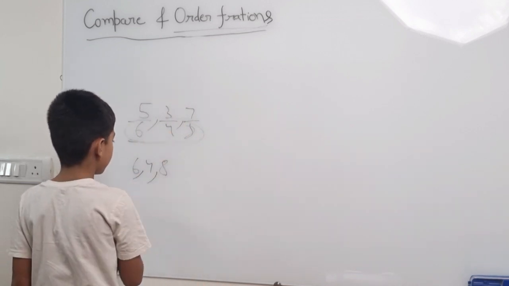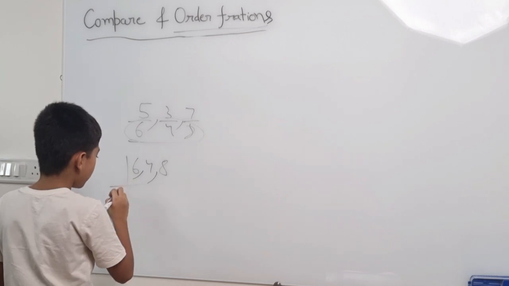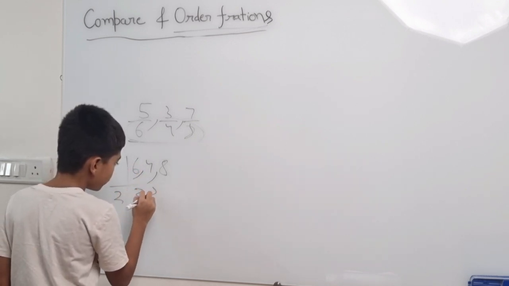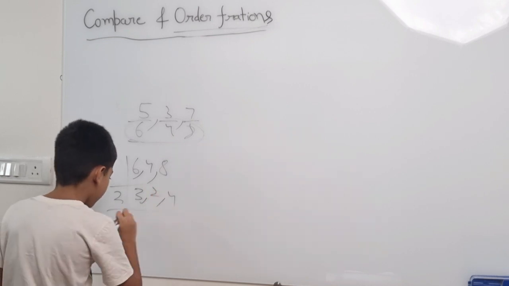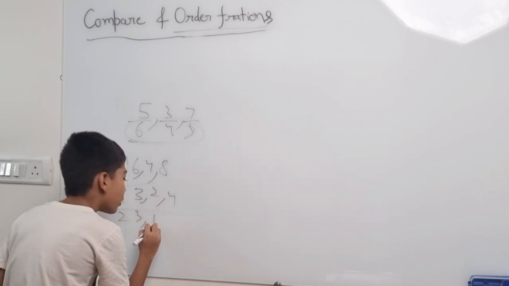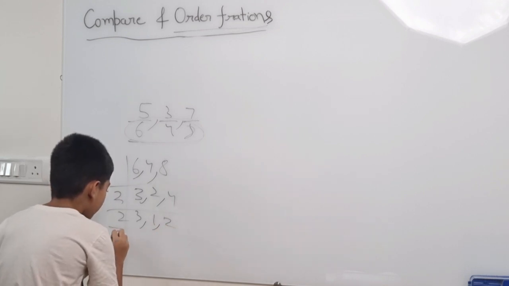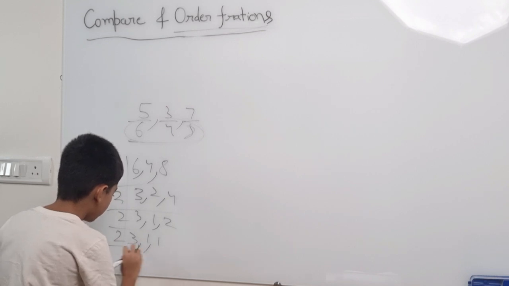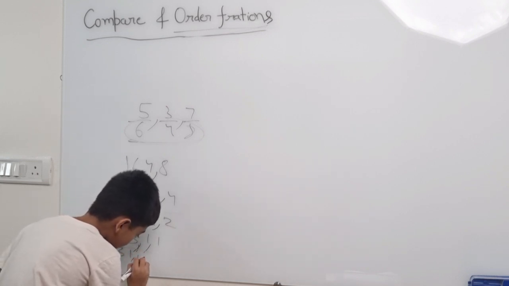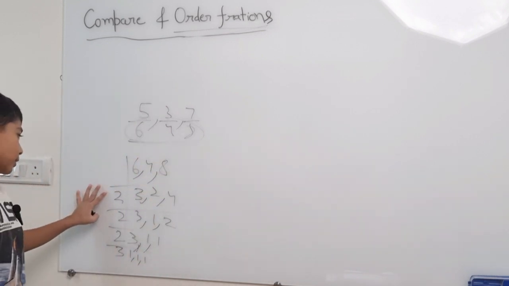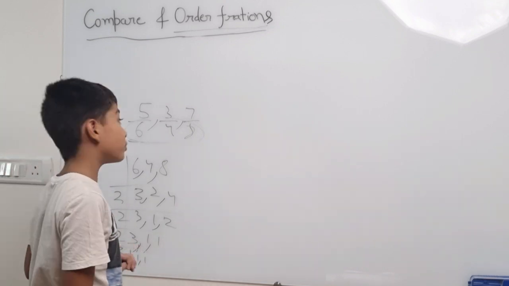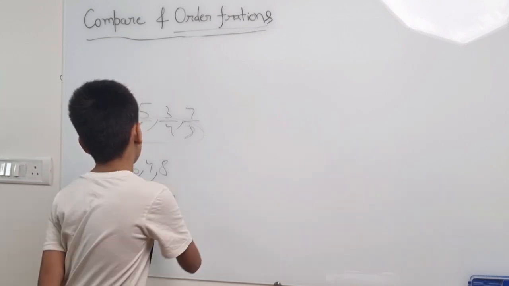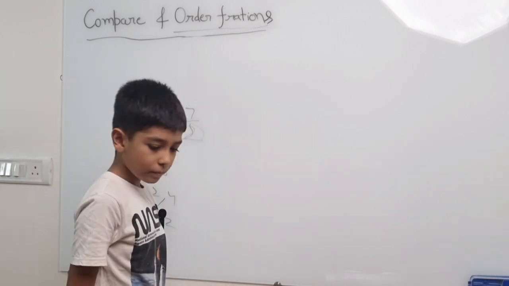6, 4, 8. Divide by 2 here, which will be 3 here, now 2, 4. Again by 2: 3, 1, 2. Again by 2: 3, 1, 1. Now by 3, which will be 1, 1, 1. Now just multiply these. 2 multiply 2 is 4, 4 multiply 2 is 8, and 8 multiply 3 is 24. So their LCM is 24.